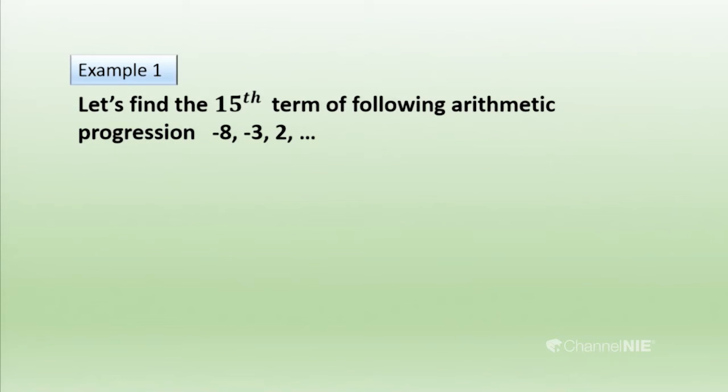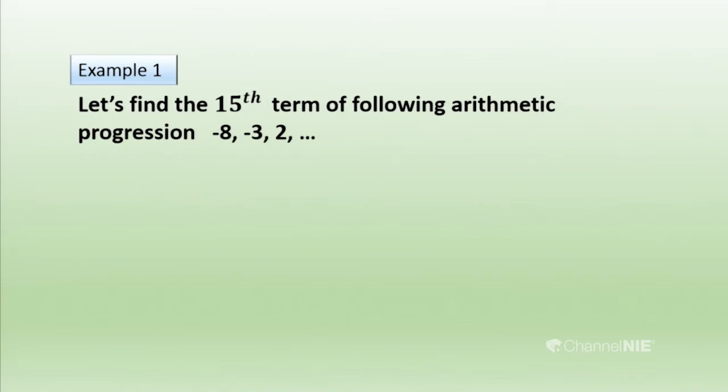The 15th term, so they asked us to find T15. Here 15th is the position. Then first you write the given things of the question. Before answering, you have to write the given things.